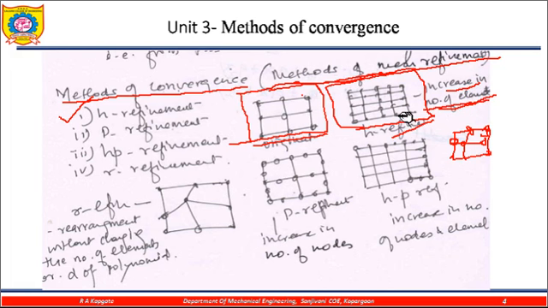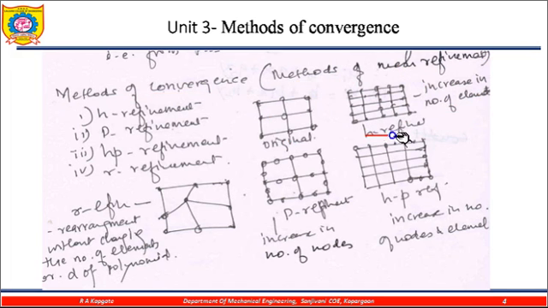How are we increasing the elements? By adding these two lines, two elements. One element is here, one element is here, and wherever nodes are available, we draw the nodes here. Here we add the nodes, here we add the nodes, here also we add the nodes. So see, this is the figure we achieved. Here we are increasing the number of nodes by increasing the number of elements, and that is called the H refinement.